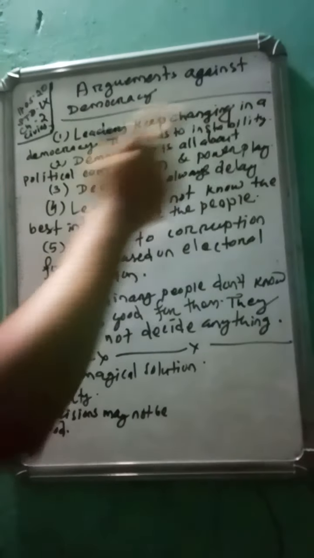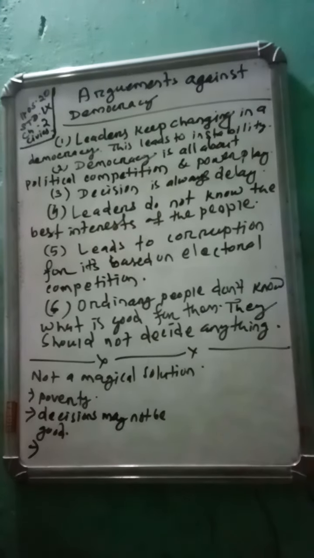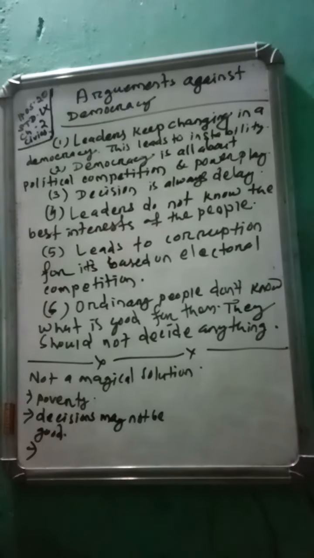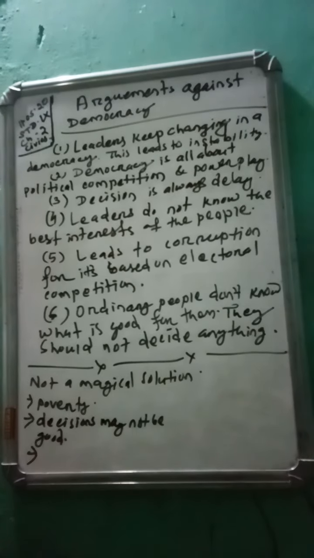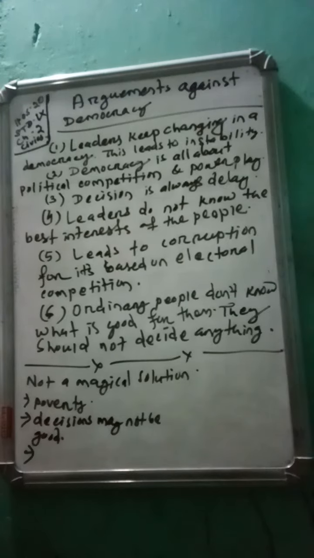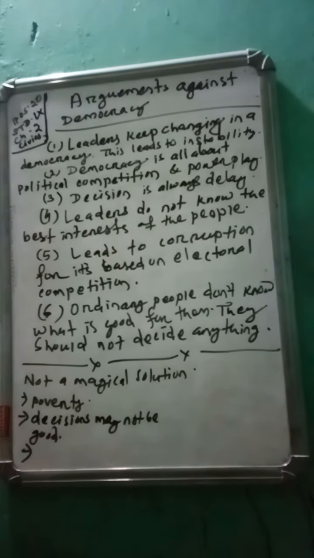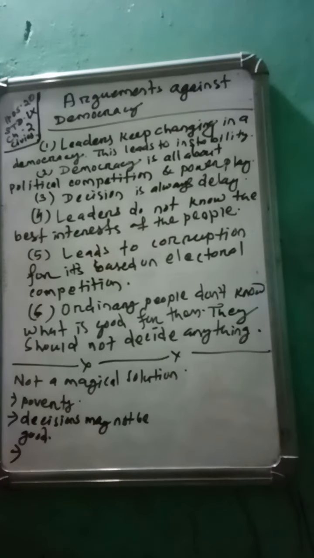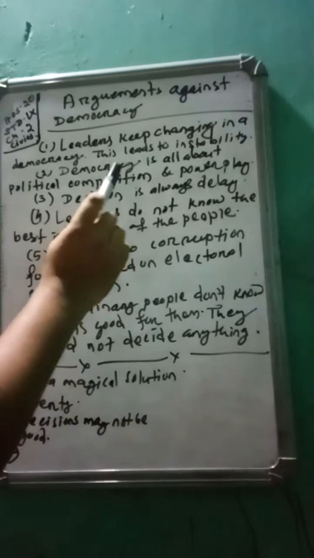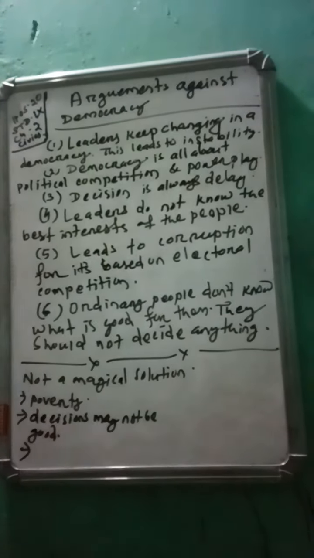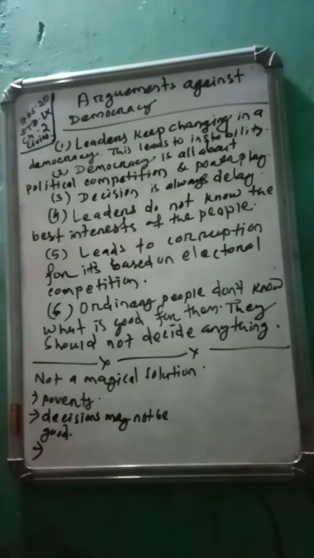Democracy is all about political competition. There is a political competition every 5 years. Leaders keep changing regularly. A huge amount of money from our country is spent on all the elections. Crores of money we spend in all elections. This is also a negative side of democracy, and it is a power play. What do you mean by power play? Those who are in power dominate the country.